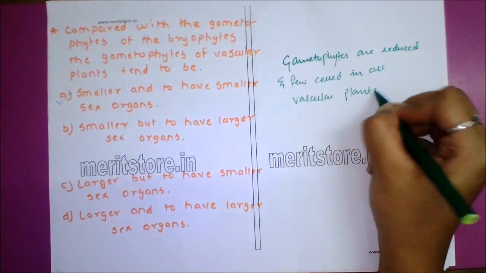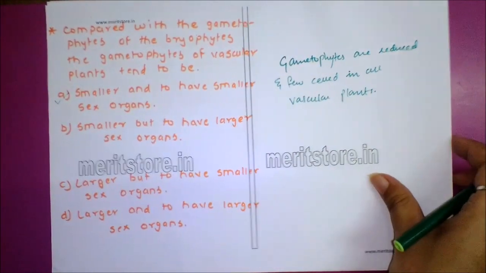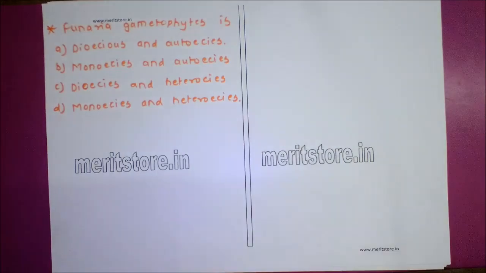So answer is A, smaller, and 2 have smaller sex organs. Next question.